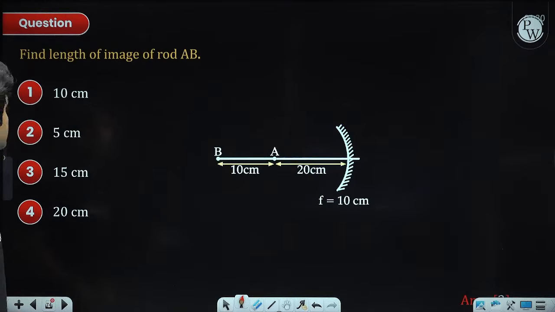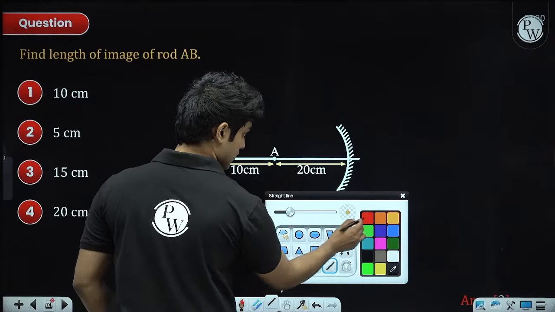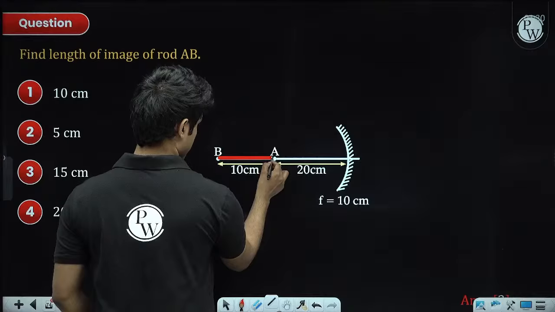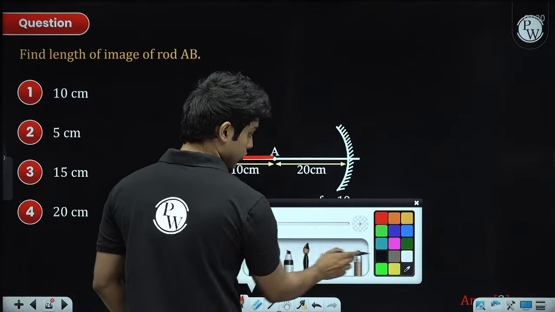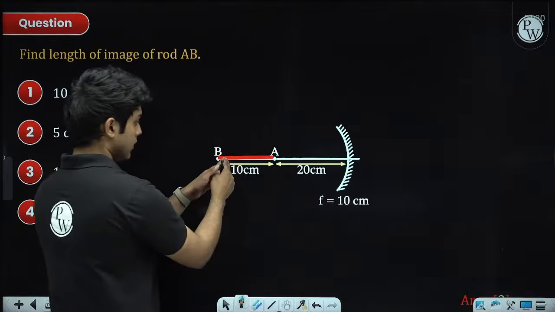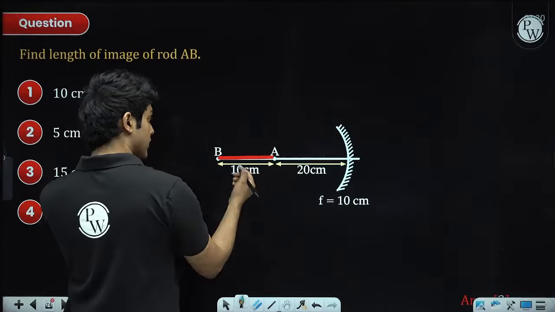Next, length of image of rod AB. So there is a rod AB here, we have to find the length of its image. So the important thing to notice here is this is not a tiny rod like the usual. There are two types of problems.